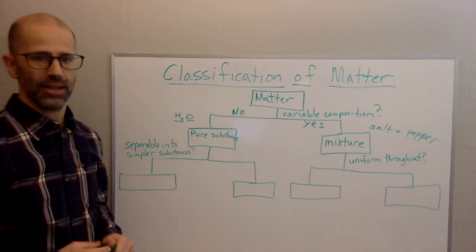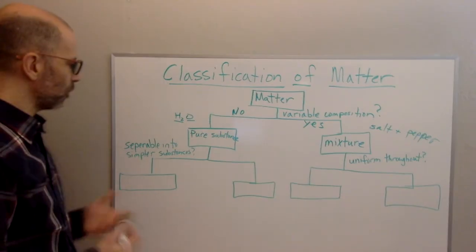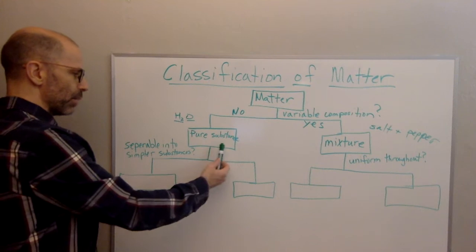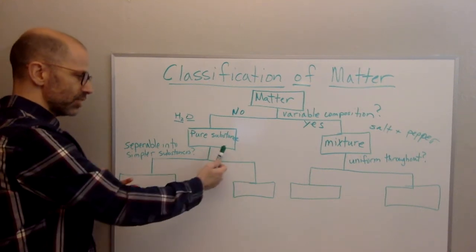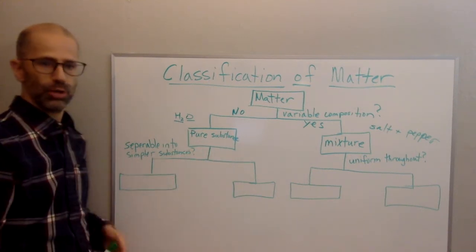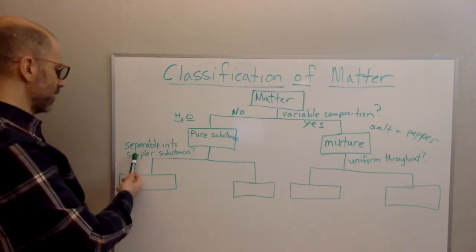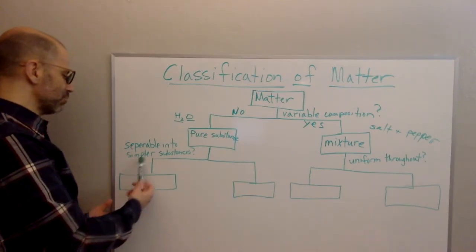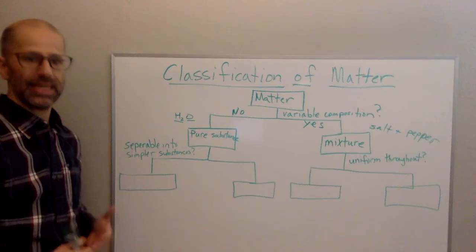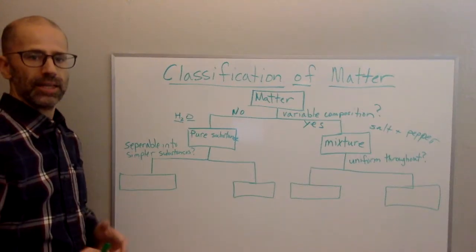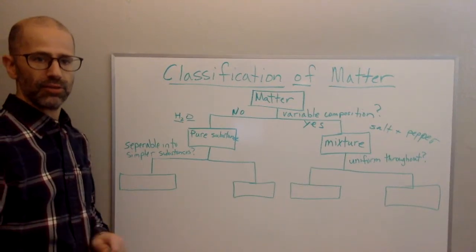I hope that's clear. Okay, so now we can break up pure substances into 2 further categories by asking the question, is it separable into simpler substances? Can I break it down into simpler things, right?